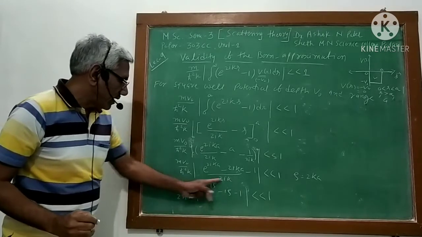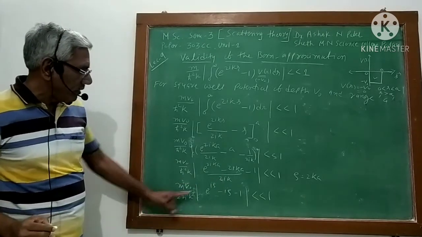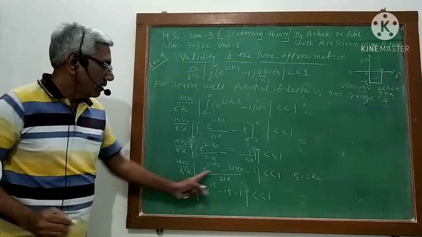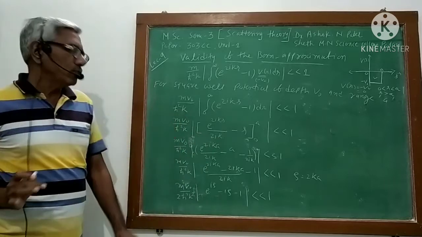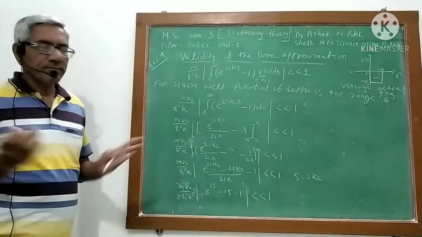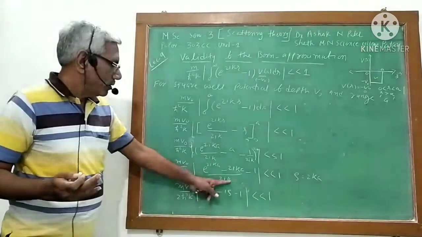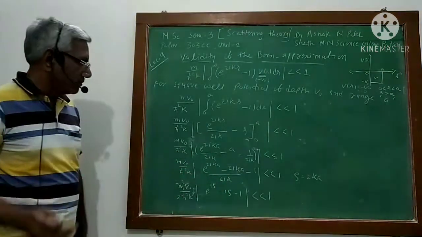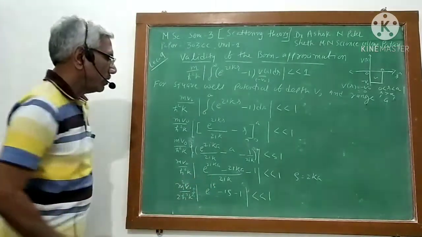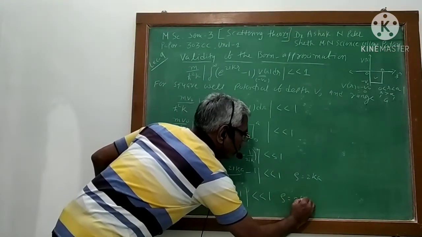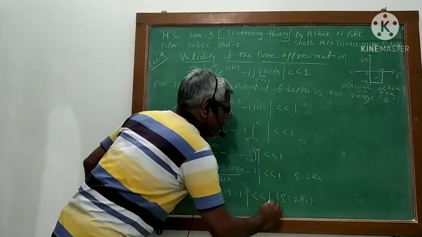What about i? Since it is mod, there is no need to write i, because if you make it mod, it will be of no use. So this term I have written over here. So now this is the formula or condition for rho equal to 2ka constant, isn't it?